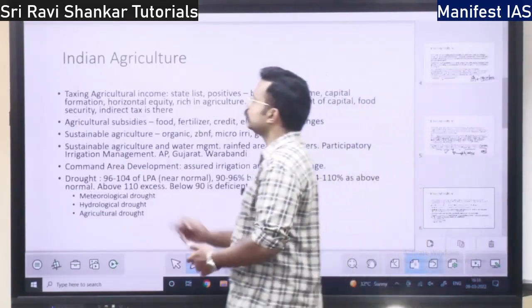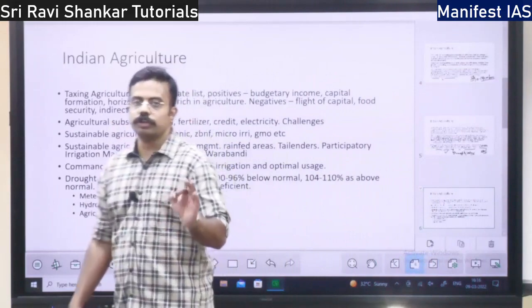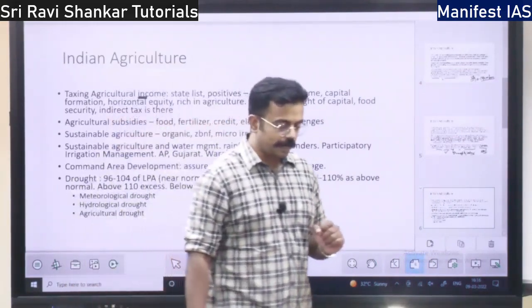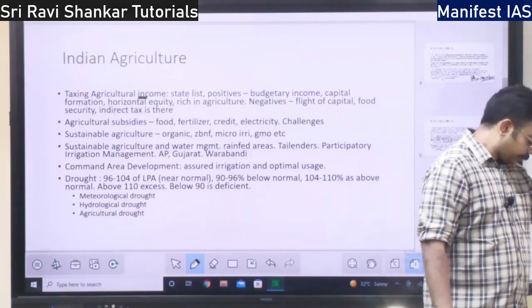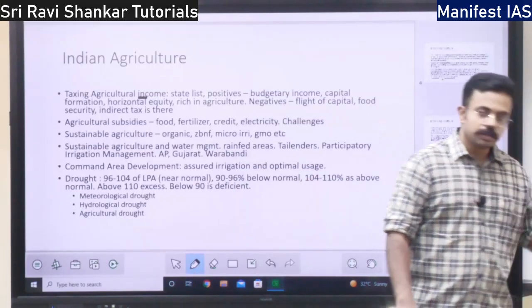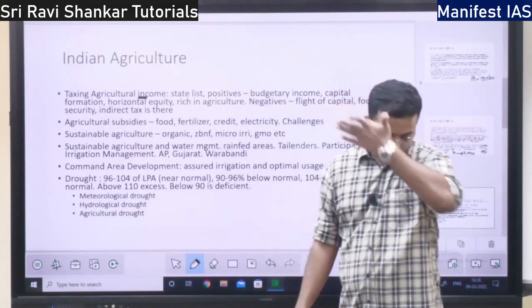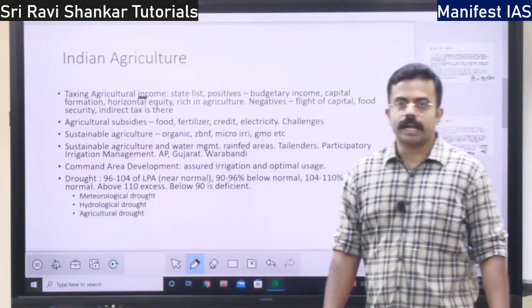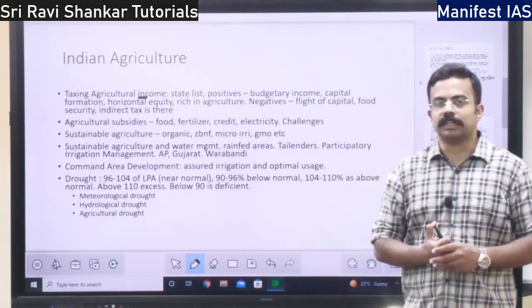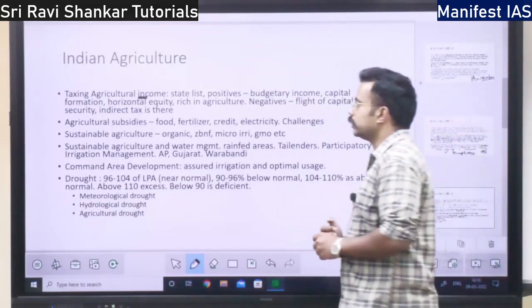Next, you have taxing agricultural income. Should agricultural income be taxed? Okay. So, see, today agricultural income is not taxable. It is not being taxed.